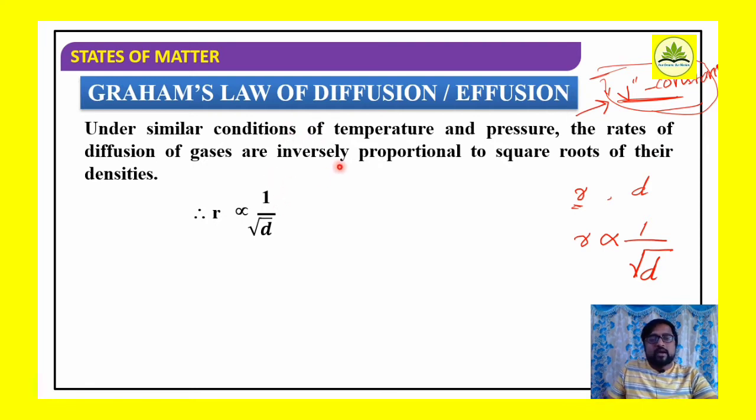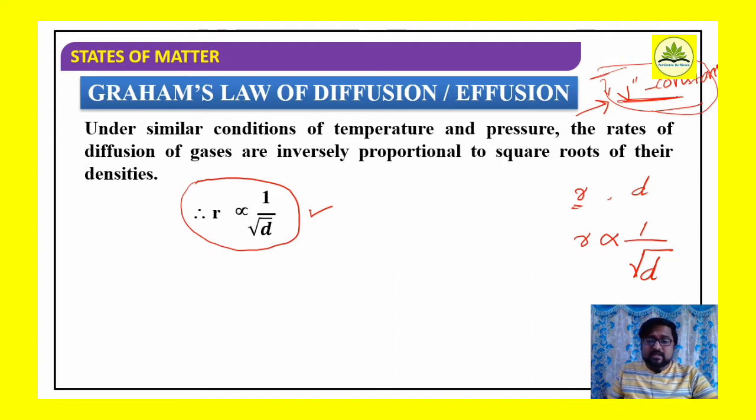According to Graham's law, under similar conditions of temperature and pressure, the rate of diffusion of a gas is inversely proportional to the square root of its density.